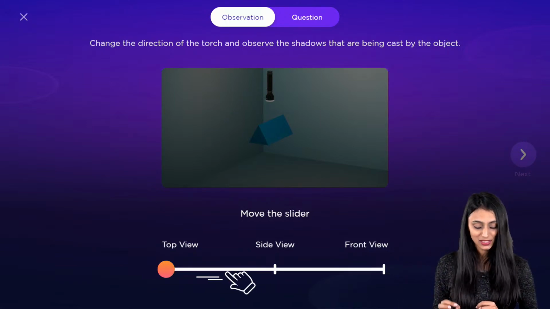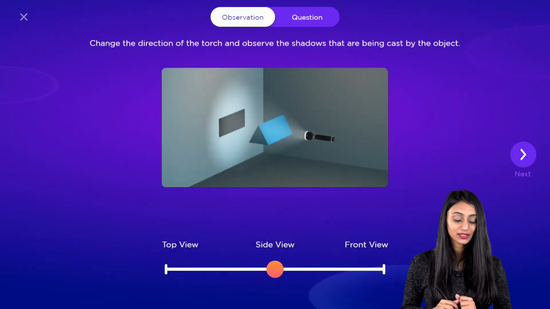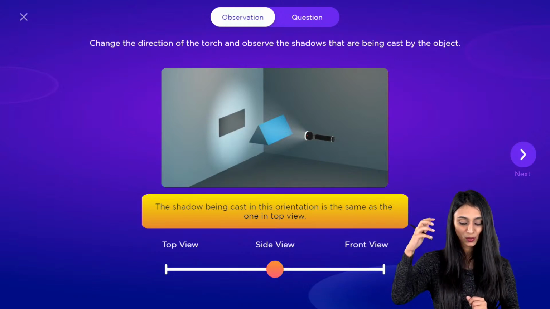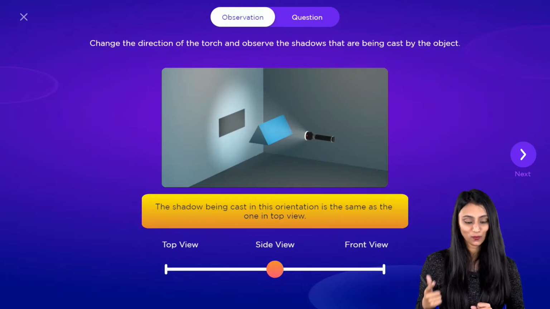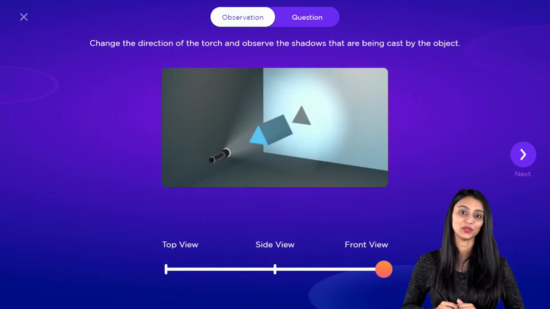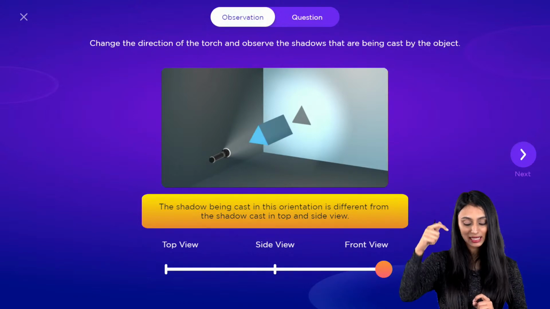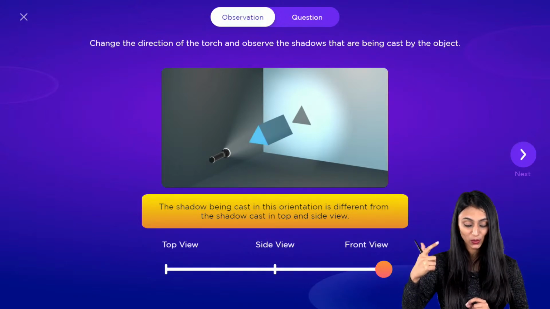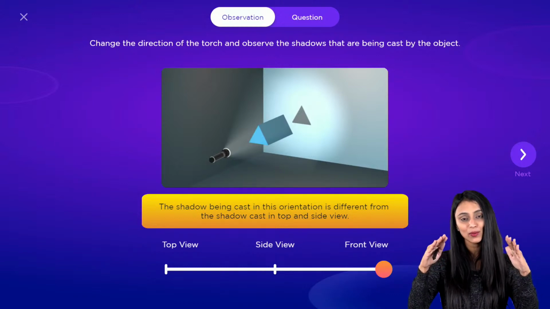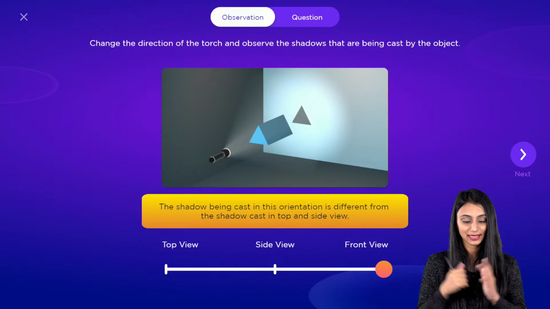Top view you can see here. Now you can see here the side view, right? The shadow being cast in this orientation is the same as the one in the top view. Now let me show you the front view. This is the shadow of the front view. It is different from the shadow cast in the top and side views. From top view and side view, it will look the same. From front view, it is different, right?